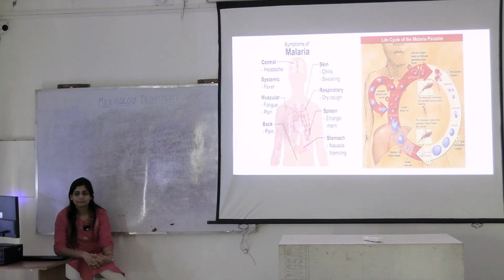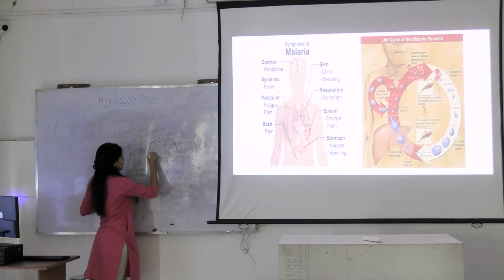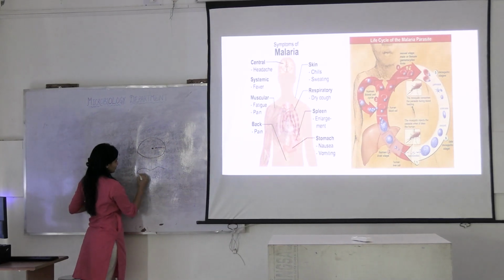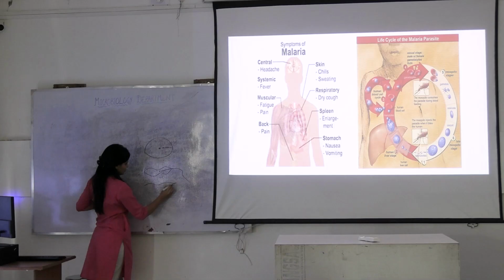What is the difference? What is the difference? What is the difference?